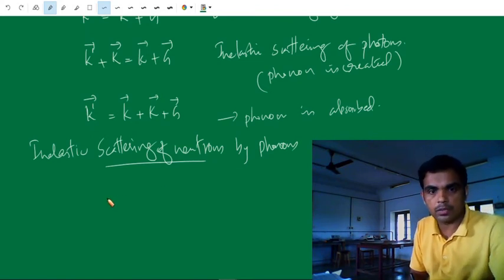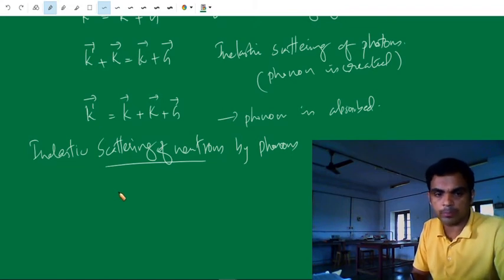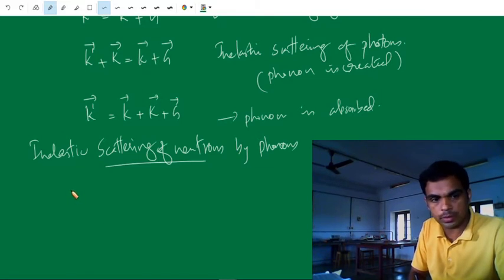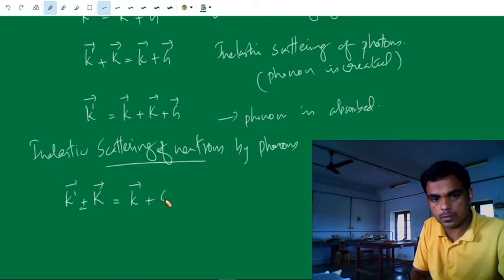So the scattering of neutrons is actually from the nuclei of the atoms. Okay. So the selection rule for the wave vector of the neutron is given by k' plus or minus capital K is equal to k plus G.